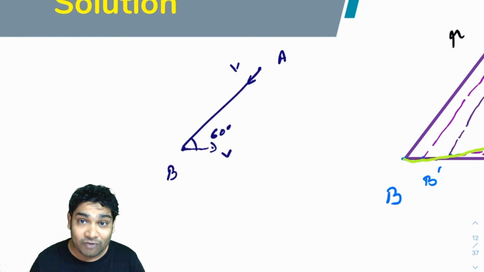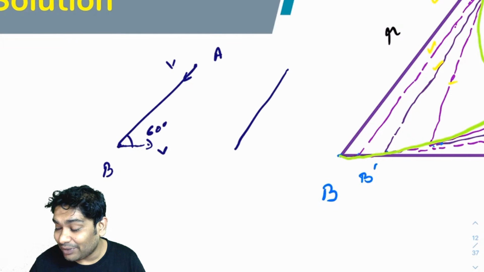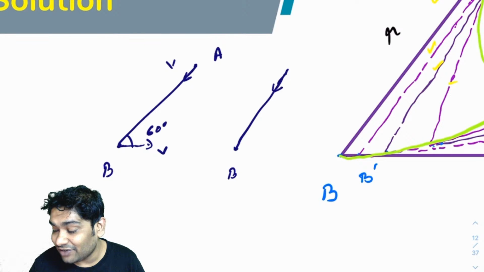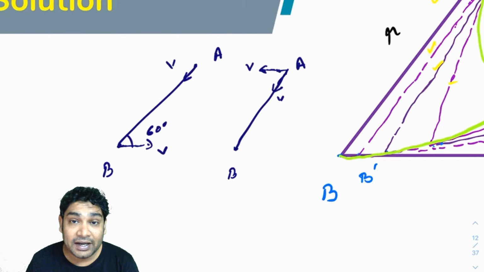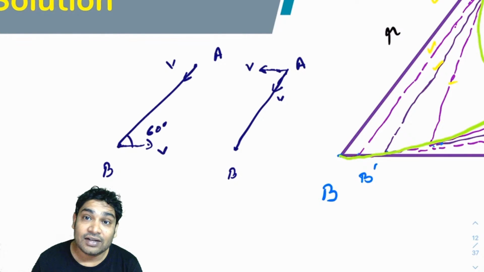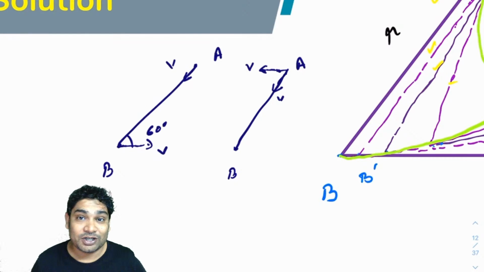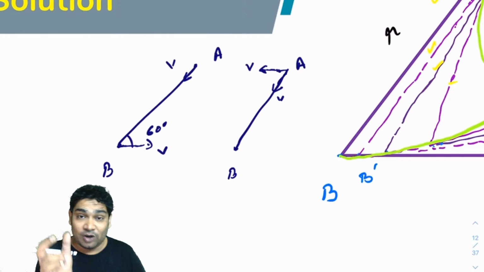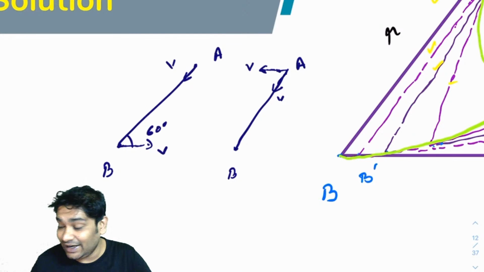So in the reference frame of B, the velocity of A would appear as two velocities. One is V along the line AB, which is due to the velocity of A itself, and another component which is minus the velocity of B, because B had a velocity. So in the reference frame of B, A gets a velocity of minus V. These are the two velocities that B will see A to have.